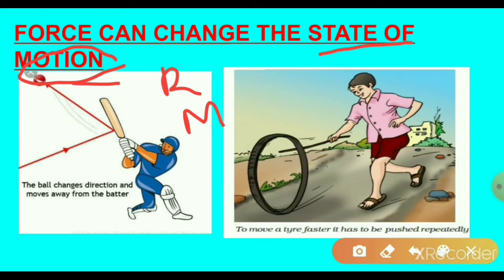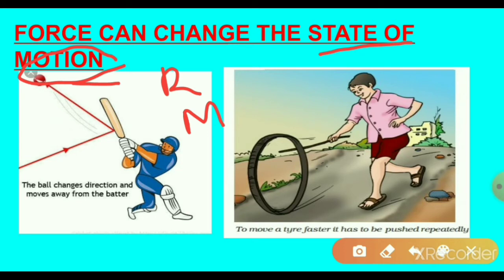So let us discuss. A force can change the state of motion. A force can move a stationary object. For example, a force can speed up, decrease the speed, and change the direction of a moving object. A force can also stop a moving object. Finally, we can say that force can change the state of motion. Let us see some examples.